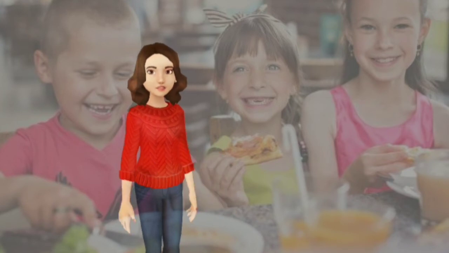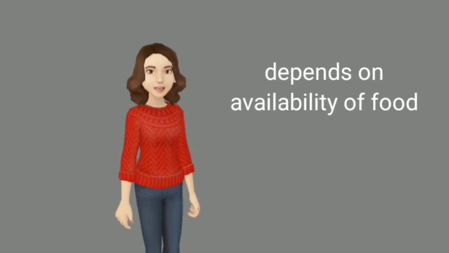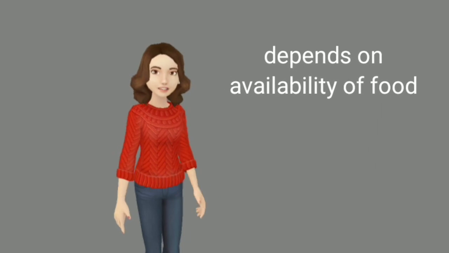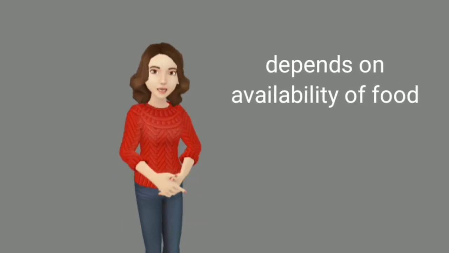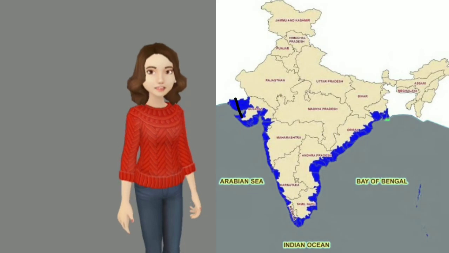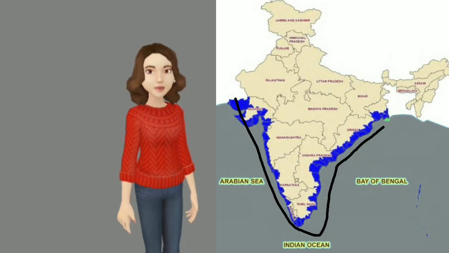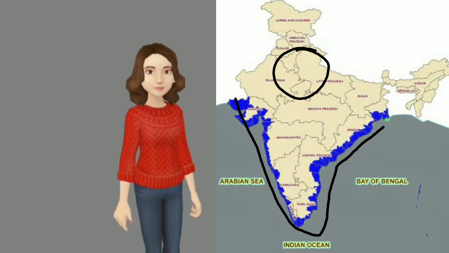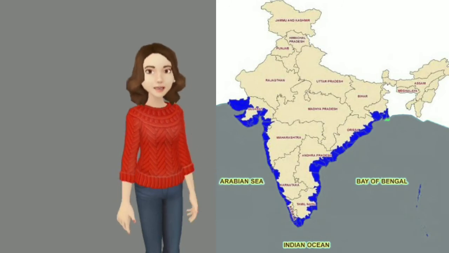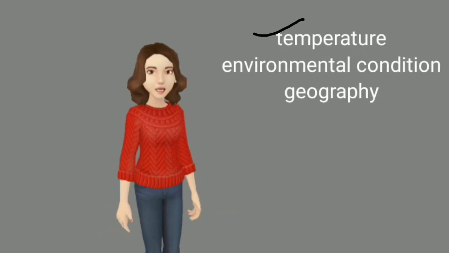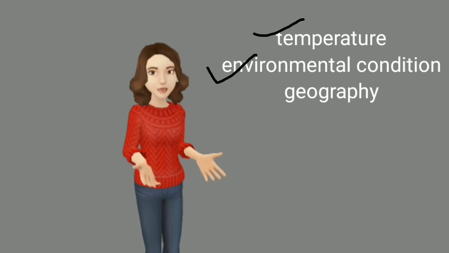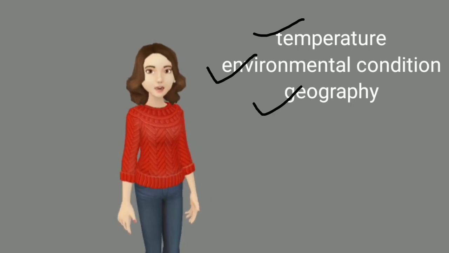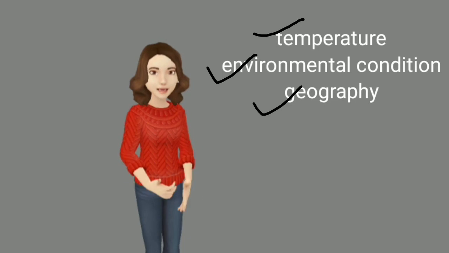How can food vary from one place to another? Food variety depends on the availability of food. For example, in the coastal area of India, rice is the main crop. In the middle area, wheat, and in the hill region, fruits and some vegetables grow easily. Availability of food depends on three main things. First is temperature, second is environmental conditions, and third is the geography of that region.